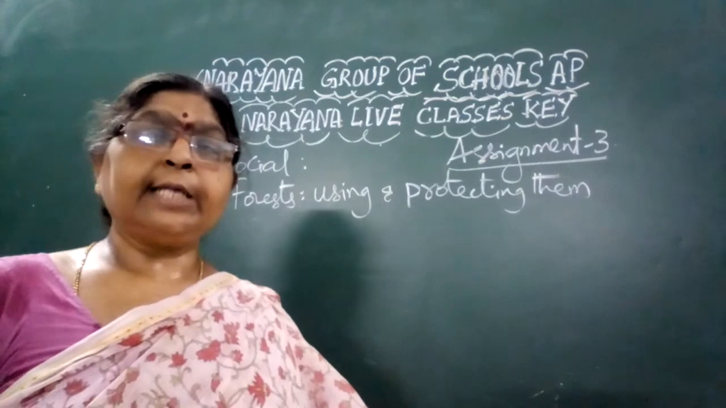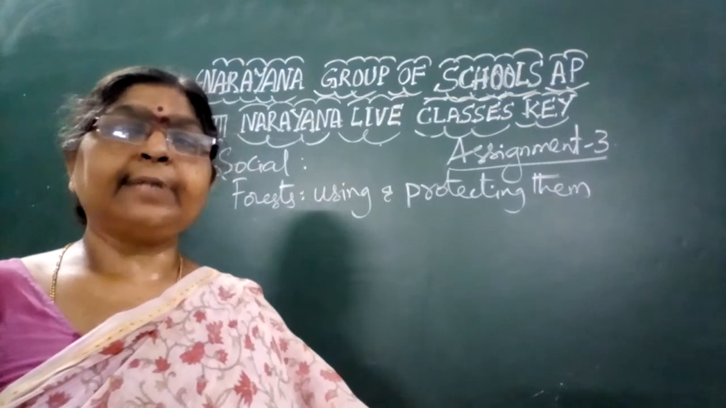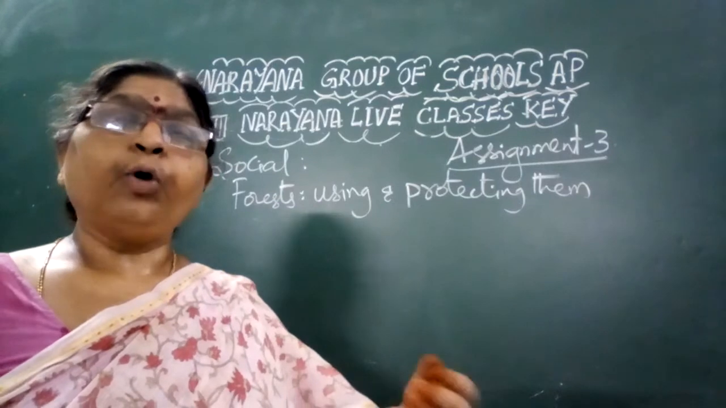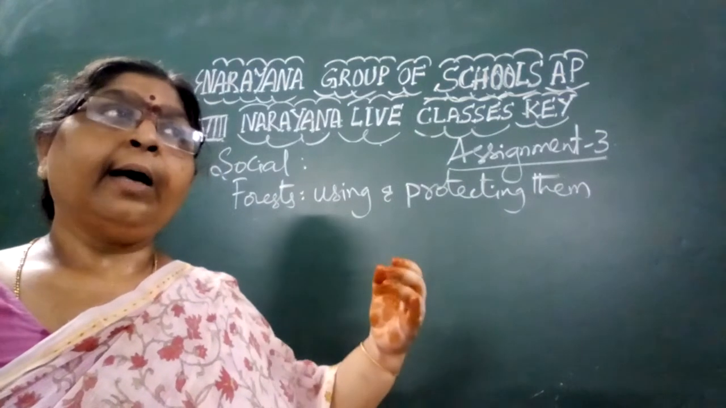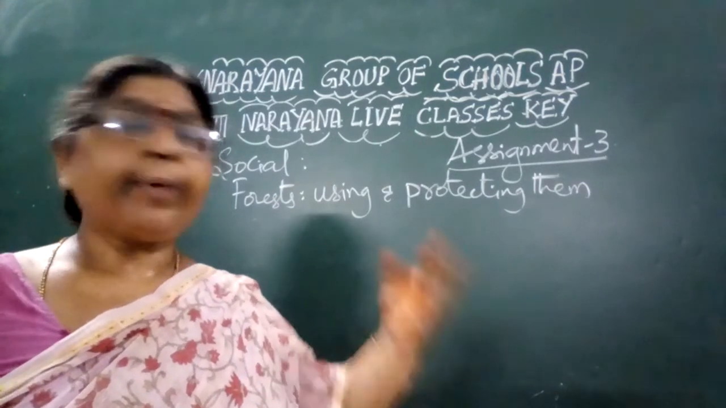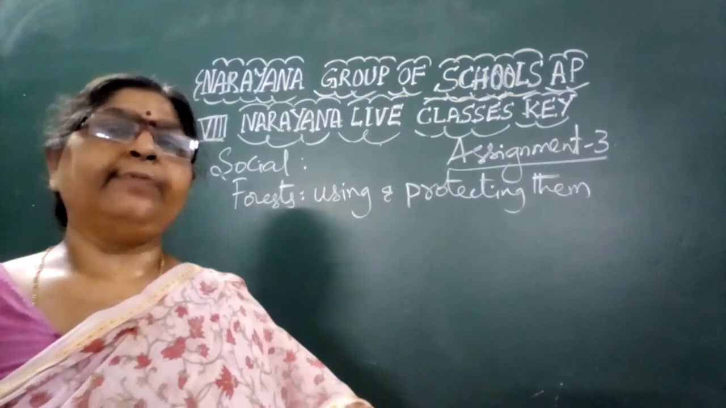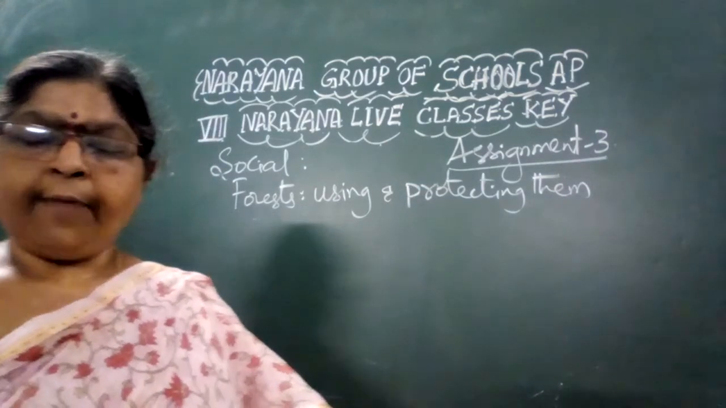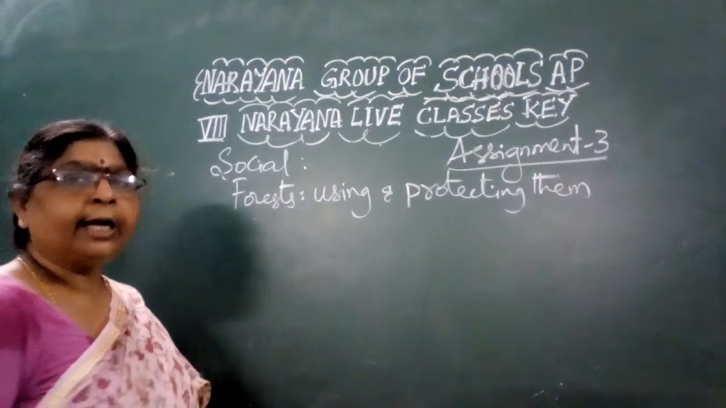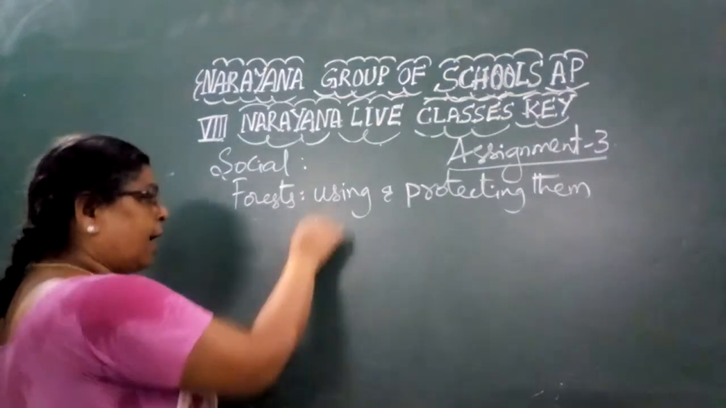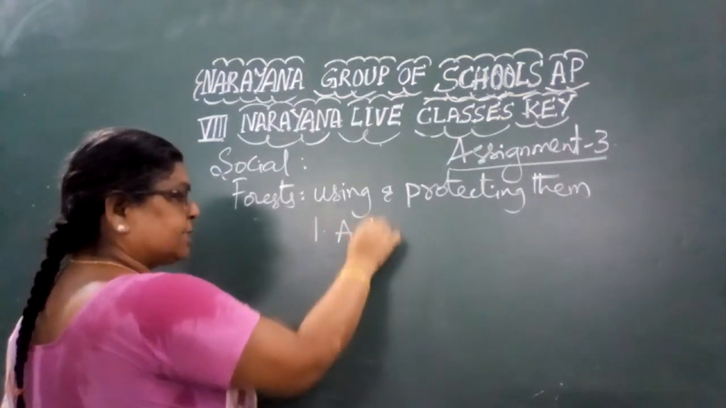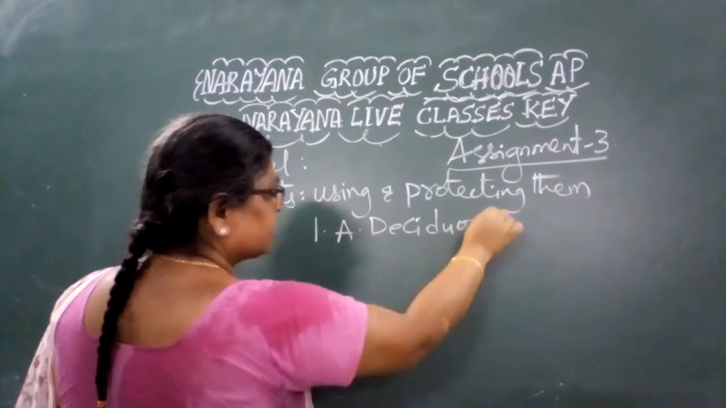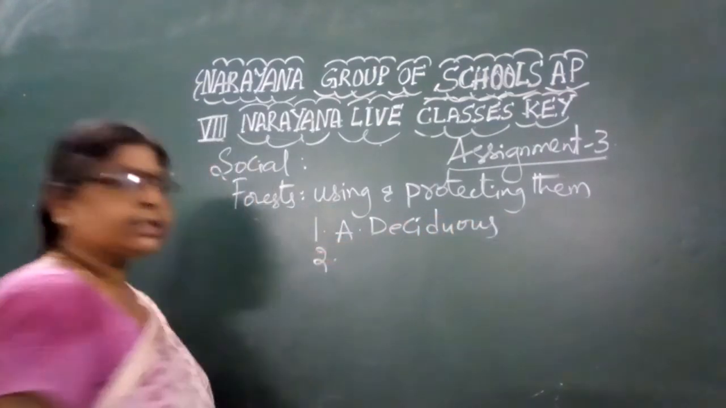But now the question is: some trees shed their leaves in a particular season to protect themselves from the scorching sun and the evaporation of water through the leaves. Can you name those forests? The name of the forest is deciduous forest. So the answer to the first question is deciduous forest.